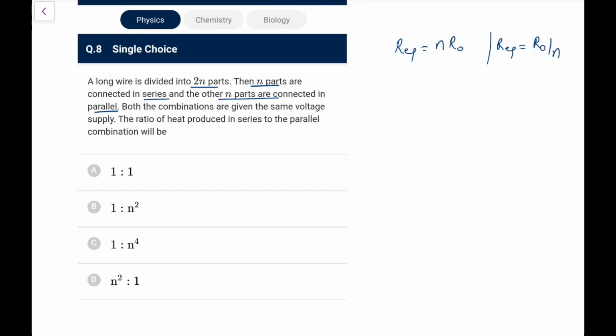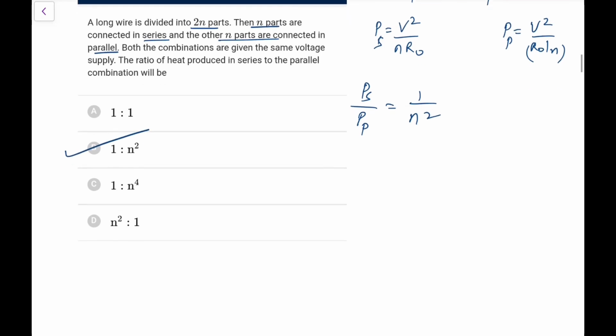So you have given the same voltage. So here power would be V square upon N R naught. Here the power would be V square upon R naught by N. So if I divide the ratio, this is P series to P parallel. It will come out as 1 by N square. So series to parallel is 1 by N square. Go for option B here.